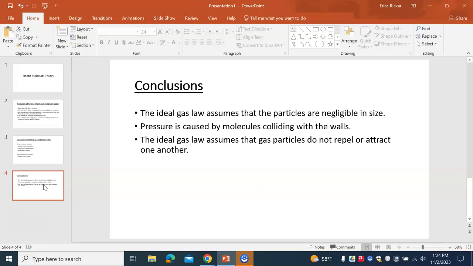Then the pressure is caused by molecules colliding with the walls. The more frequently they collide, the higher the pressure. The less frequently they collide, the lower the pressure. And the ideal gas law assumes that gas particles do not repel or attract one another. This is a fair assumption because for the most part, there's not a whole lot of intermolecular forces going on when in the gas phase.